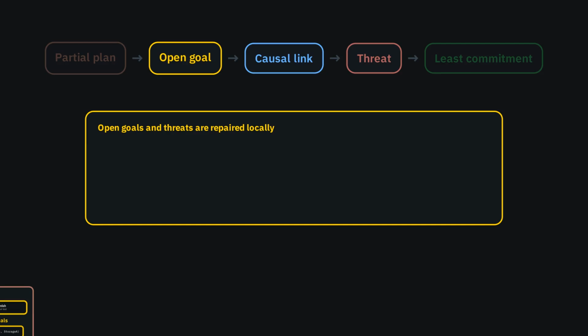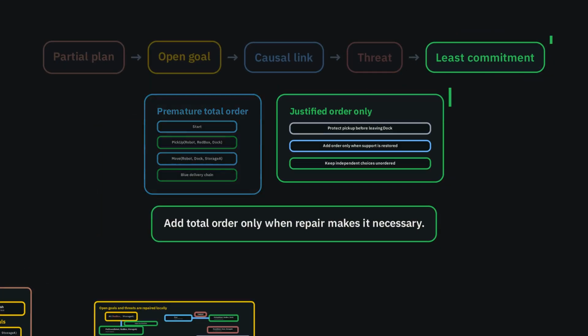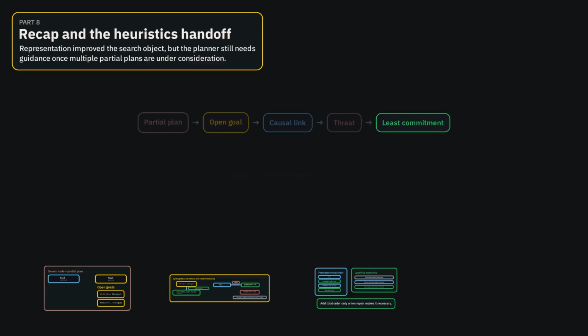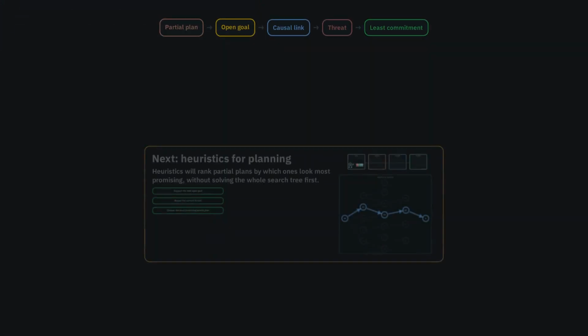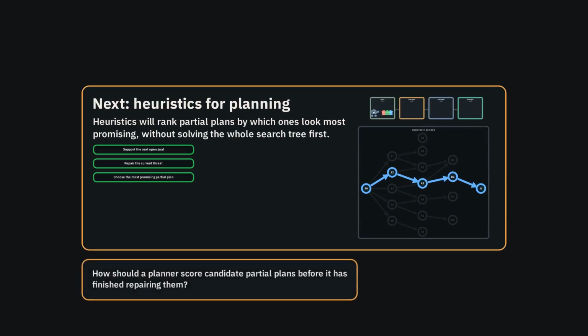Open goals require new support. Threats require protection of existing causal links. The plan representation therefore separates action selection from unnecessary total ordering. That representation alone does not determine search control. Once several partial plans or several possible refinements exist, the planner still needs guidance. The next topic is heuristics for planning. The question is how to rank candidate refinements or candidate partial plans so that search effort is directed toward the most informative choices.